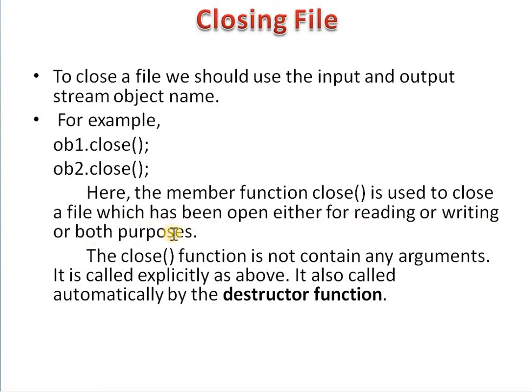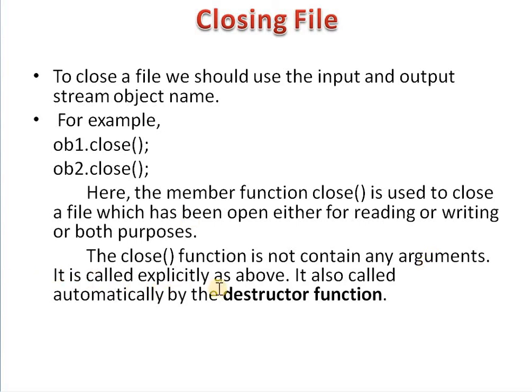Here the member function close is used to close a file which has been opened either for reading or writing or both purposes. The close member function is mainly used to close a particular file which is already open in a particular mode.